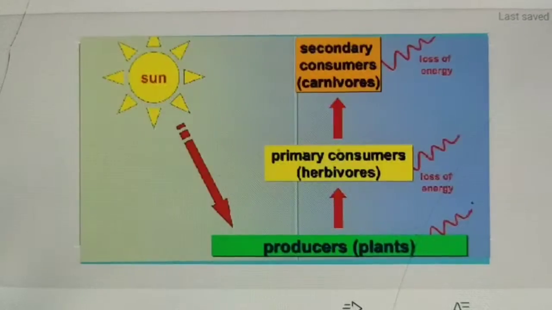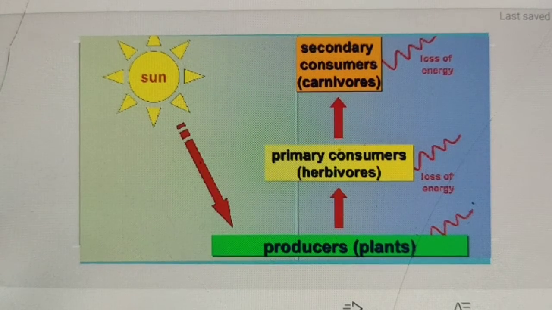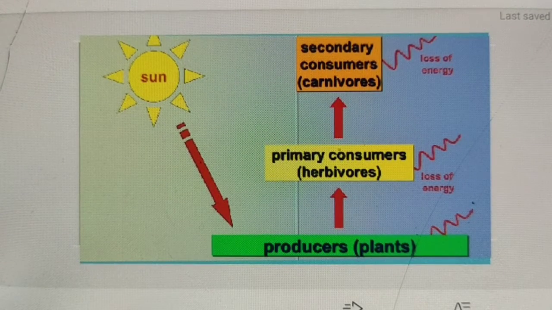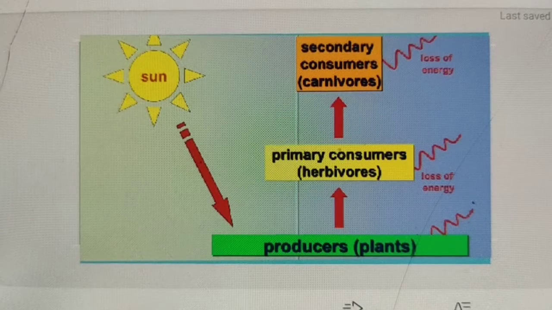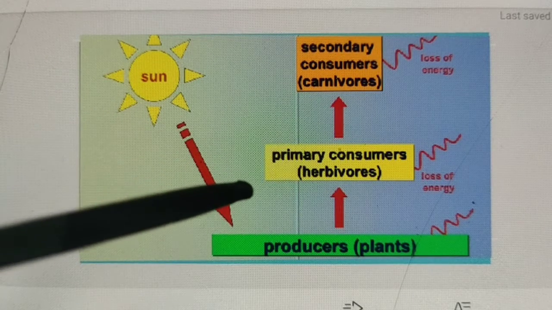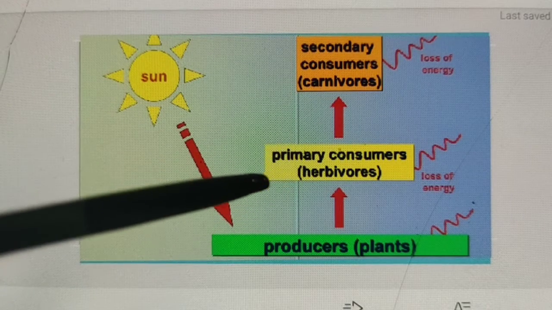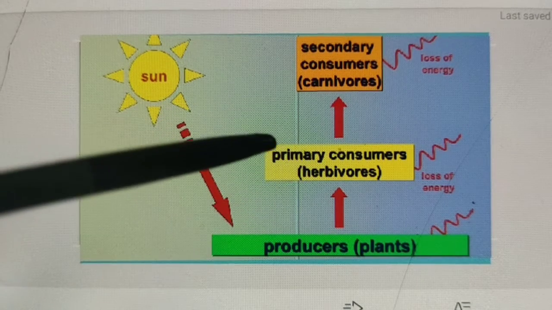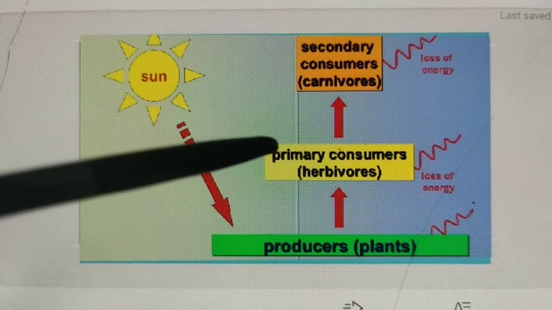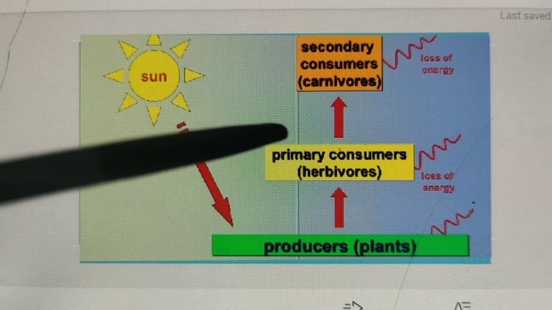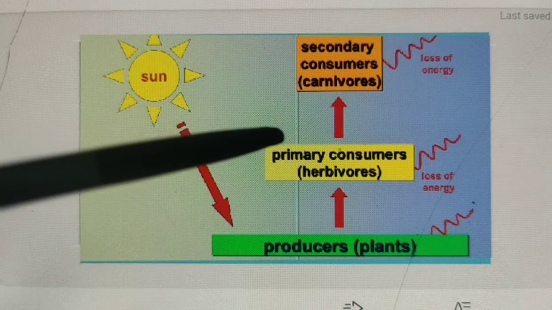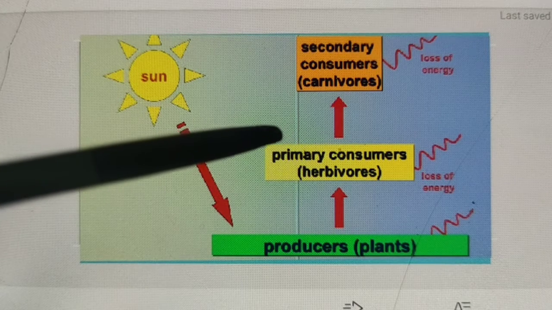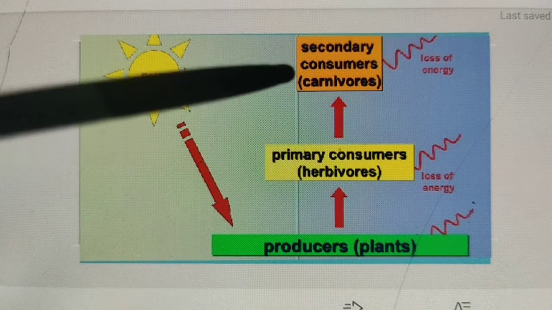See here one picture given in the slide. I think you have seen this sun, yellow color sun. So producers get the energy from the sun. Producers mean green plants. From these producers, energy is transferred to the primary consumers. Primary consumers are also known as herbivores, plant-eating animals like cow, goat, etc.